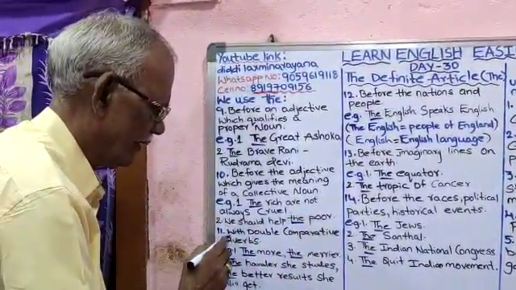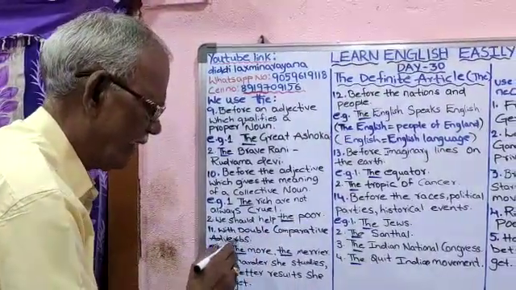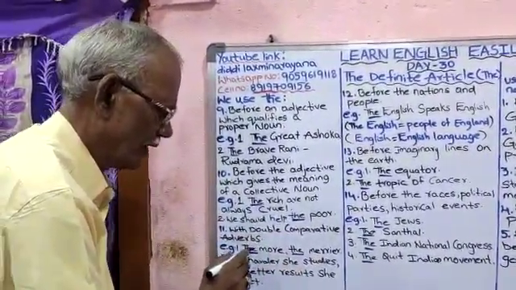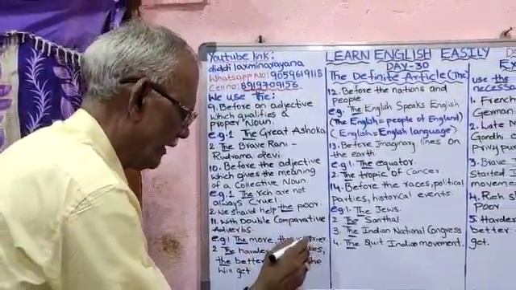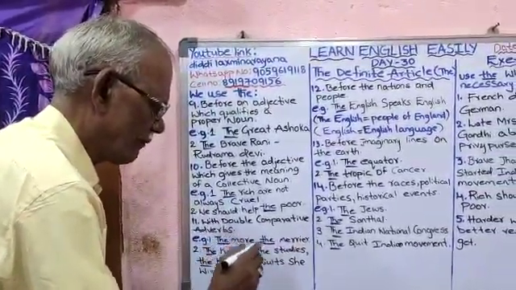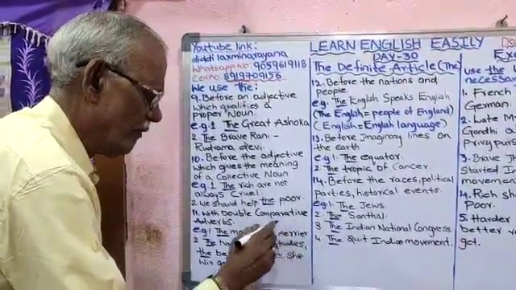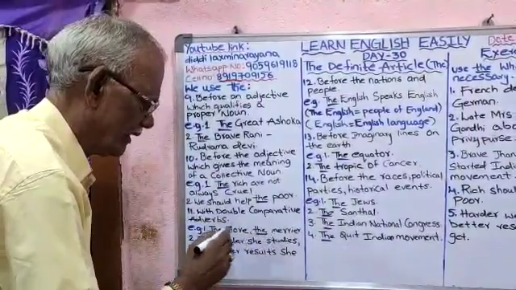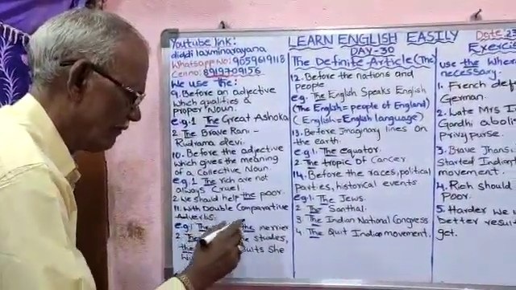11th principle. With double comparative adverbs. The more, the merrier. More is an adverb. Merrier is also an adverb. Double adverbs have come. That's why we have to use the before each one.